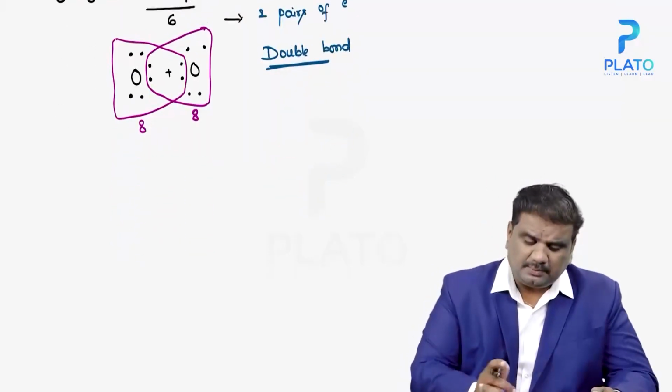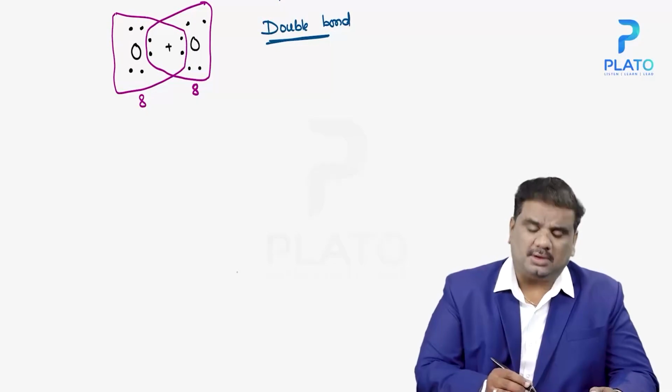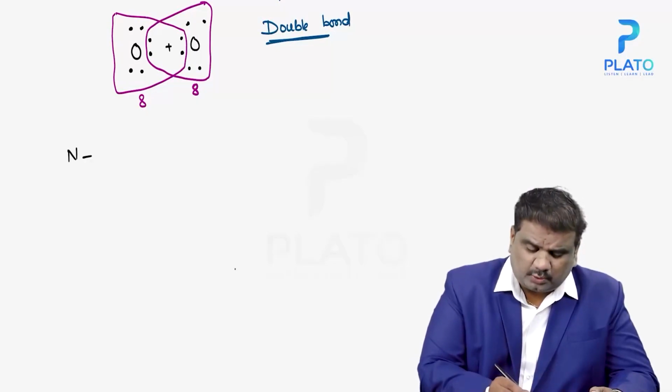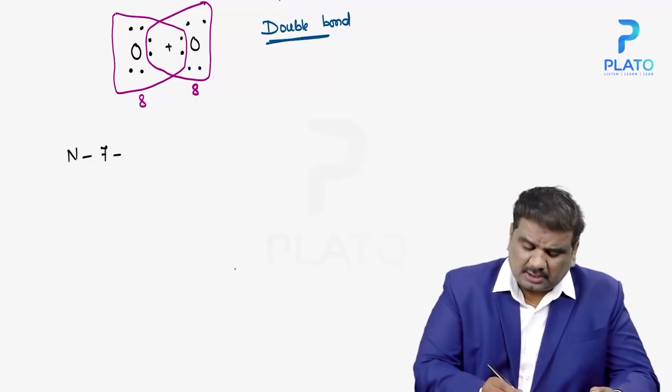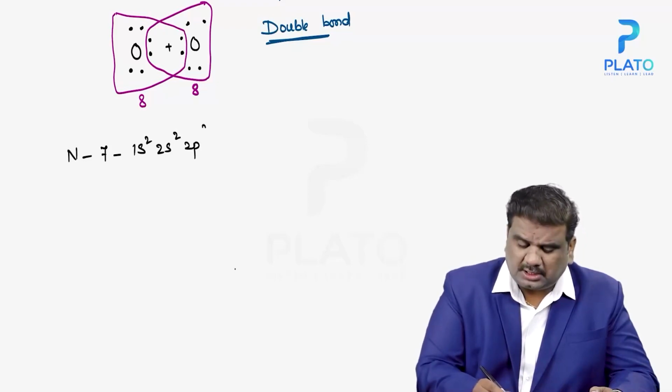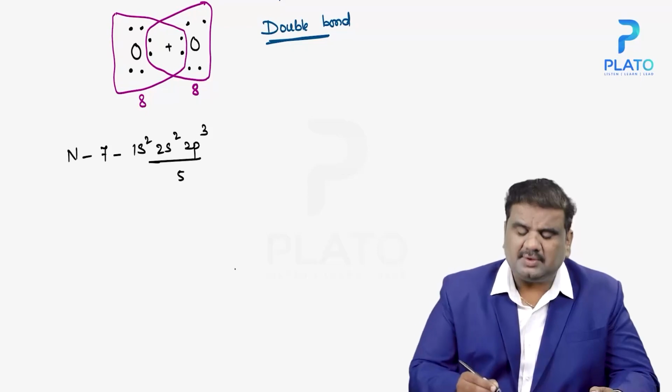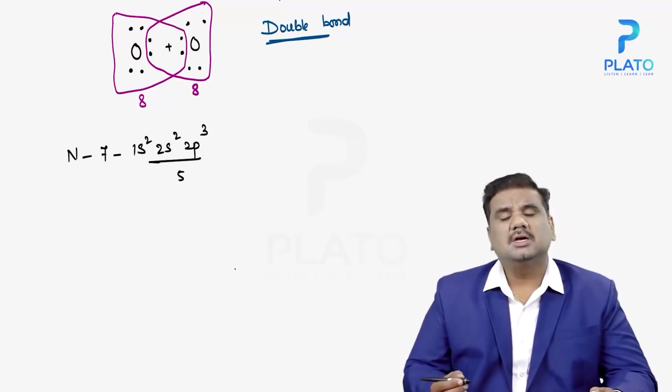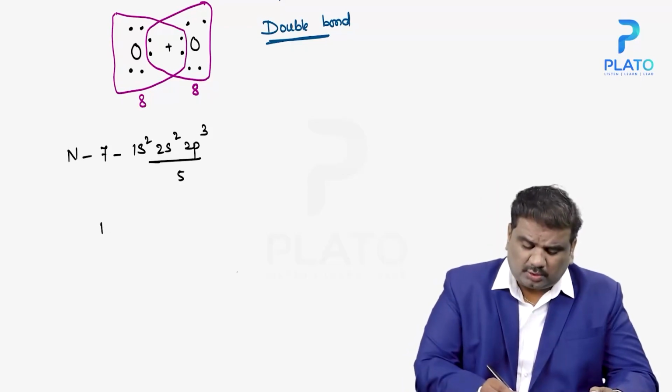At the same time, the moment you talk about the case of nitrogen, the atomic number is 7. Its electronic configuration is 1s2, 2s2 as well as 2p3. The outermost orbit is having 5 electrons. It requires 3 more electrons for octet configuration.